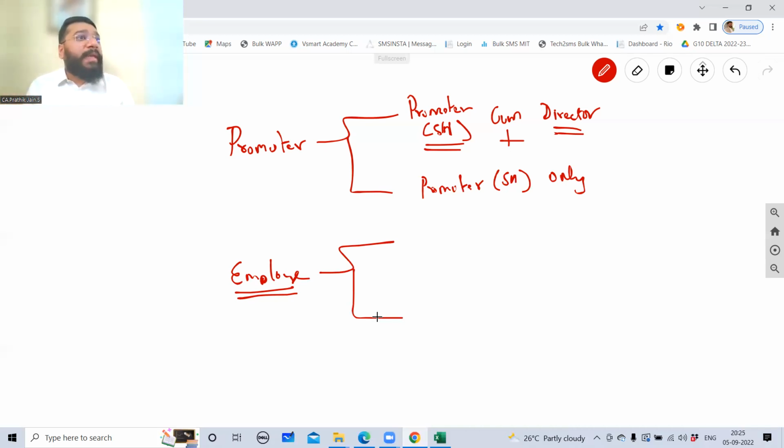Let's suppose I'm working in a company. I'm working very well. Let's suppose I'm the head of the finance department. So I'm doing well. Now the company does not want to leave me. The company says, Pratik, you're doing superbly well. I'm giving you a salary package of 2 crore rupees. But in addition to that, I want you to become the owner of this company. So you become the shareholder also. So what will I have? When I work, I will not work with the mentality that I'm working for somebody else. Now, once I become the shareholder, I feel that this is my company. So you get a sense of ownership.